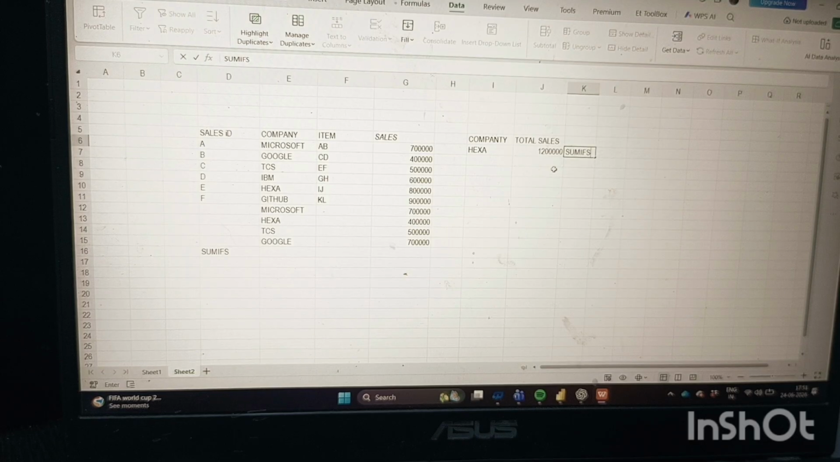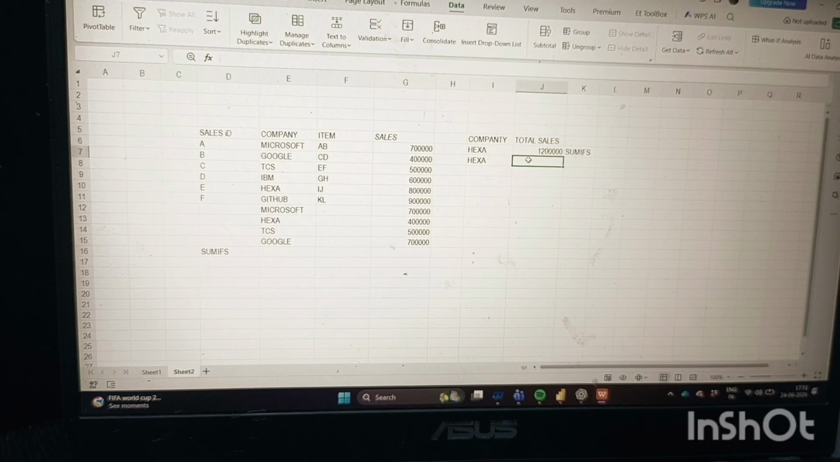These are the advanced level SUMIFS. And the other function was data validation. It is very important, data validation, and how you can do it. So one more time I'm going to show you. Here I have written company Hexa.